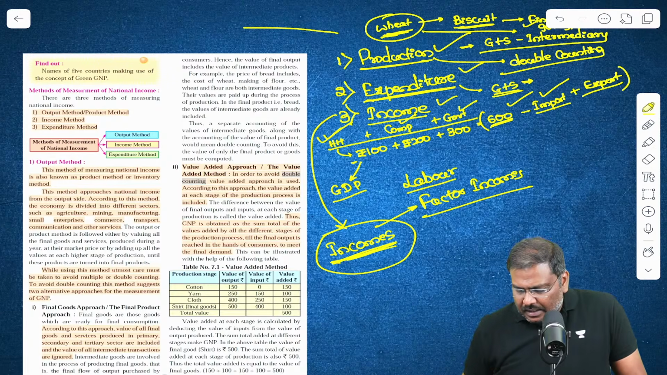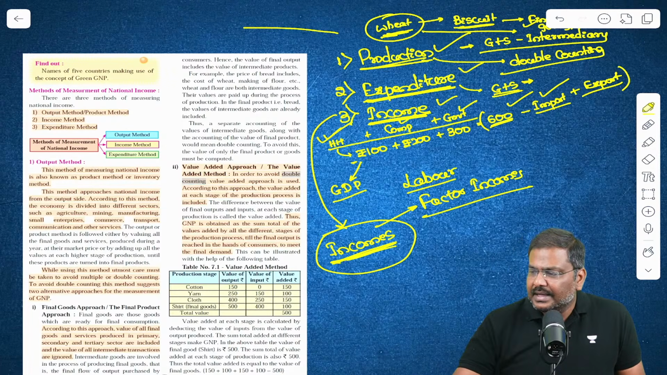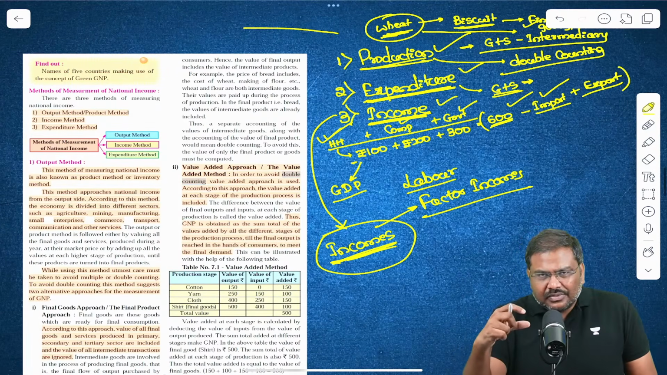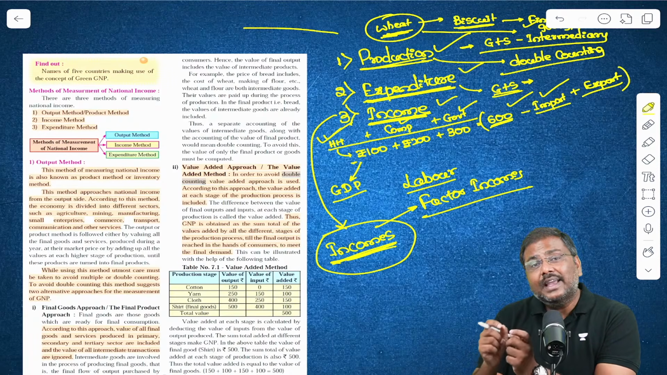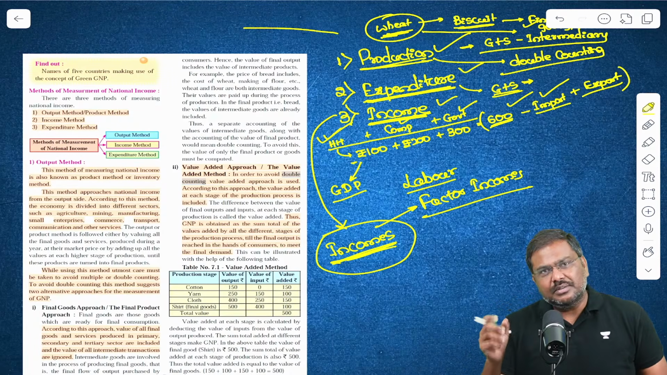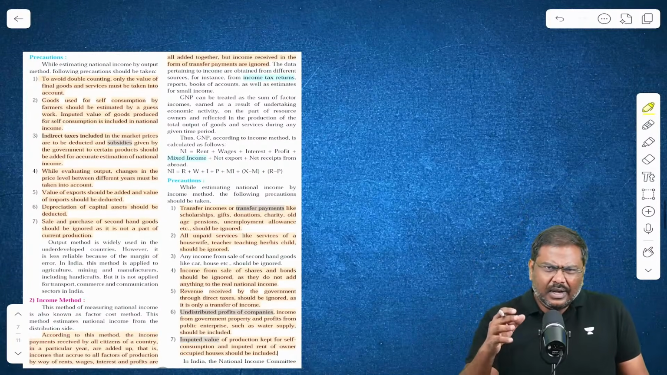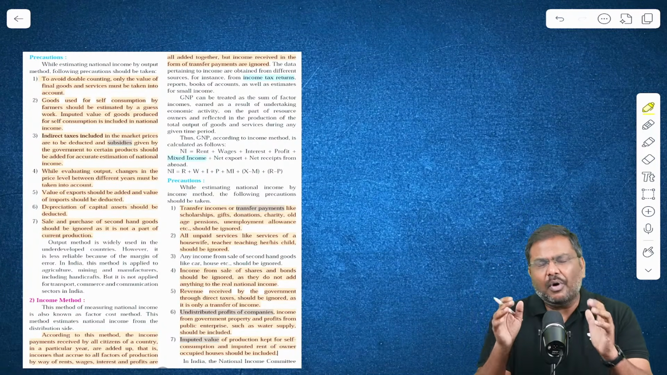Please remember that. So first one is the production method. Second one is the expenditure method. And the third one is the income method. Is everybody okay with the three methods now? Right, so these are the three methods which are used in order to collect the data and calculate gross domestic product.